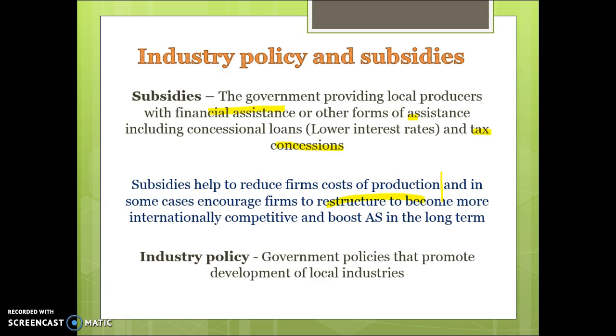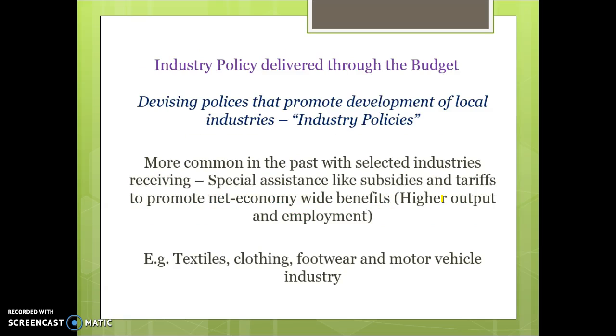Okay. You'll also hear the word industry policy. Industry policy is basically just any government policy designed to help the development of local industries. So it's generally associated with assistance given by the government to local Australian industries. In the past, they've been about special assistance in terms of subsidies and tariffs to try and promote particular industries. Where now they're more looked at the net economy-wide benefits, and they've been a bit of a tweak in terms of how they've used industry policy. We'll talk about that a little bit more in the next video.